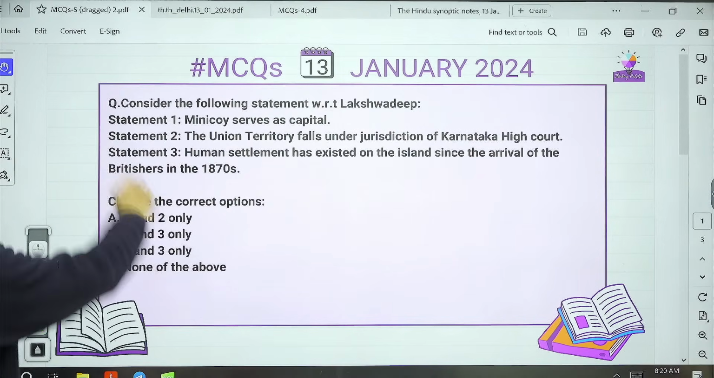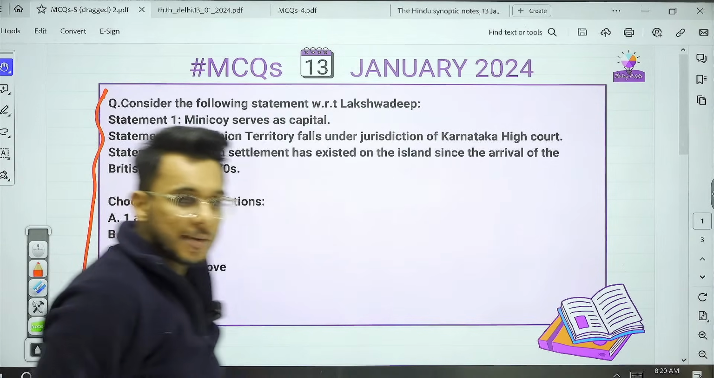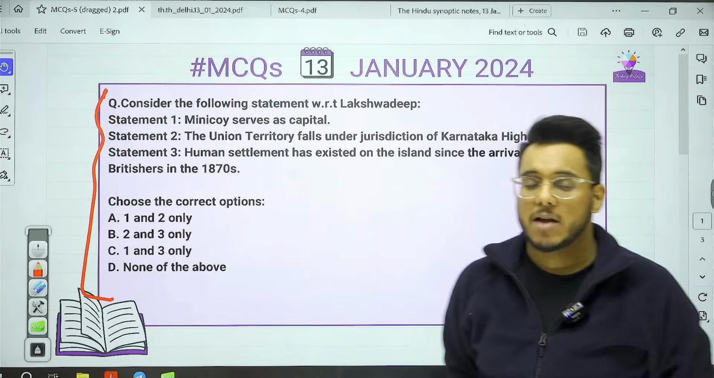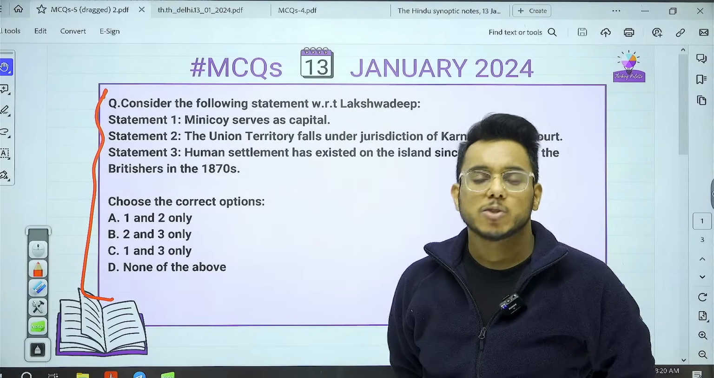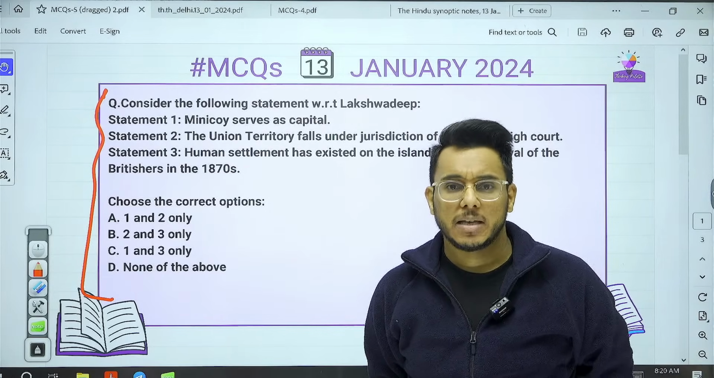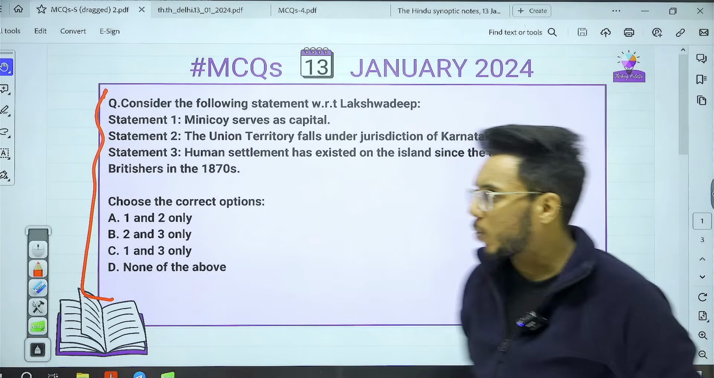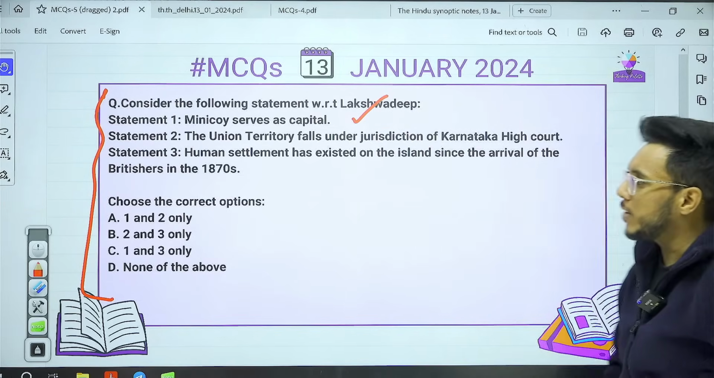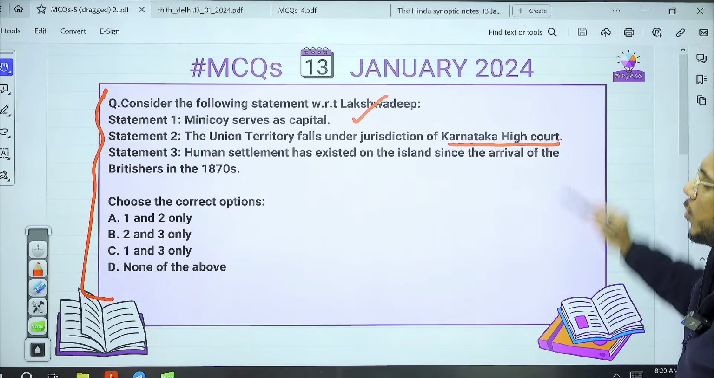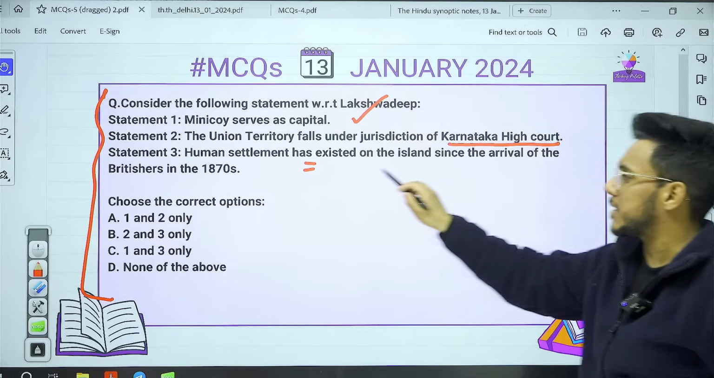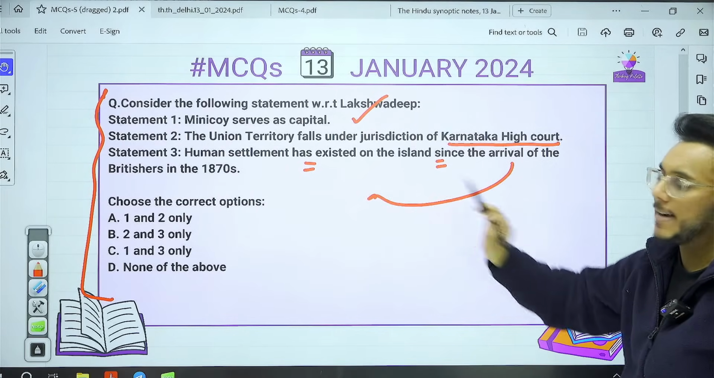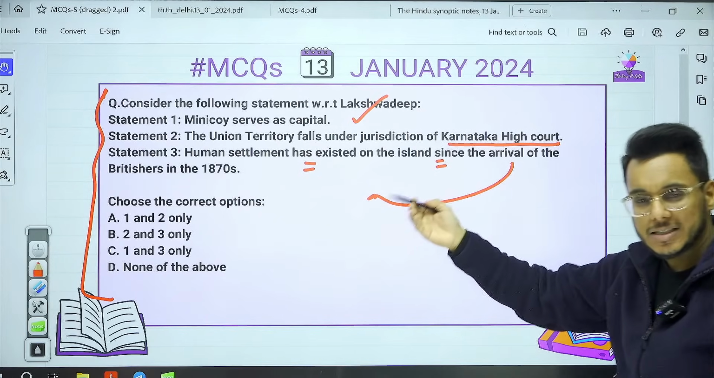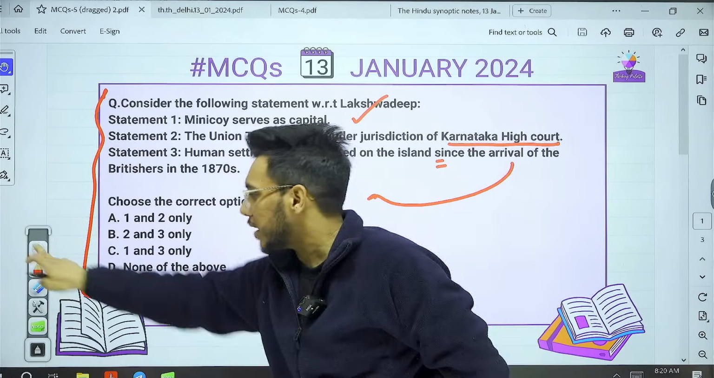Recently, guys, the Lakshadweep Islands were so much in the news because the Prime Minister visited Lakshadweep Island, and in that capacity we have done the mapping also of the Lakshadweep Island. So there might be a possibility that some question might be asked around Lakshadweep. Statement 1, Minicoy serves as the capital. Statement 2, the Union Territory falls under jurisdiction of Karnataka High Court. And statement 3, human settlement has existed on the island since the arrival of the British in 1870. How many are the correct options? Choose the correct options and please leave your answer in the comment box.